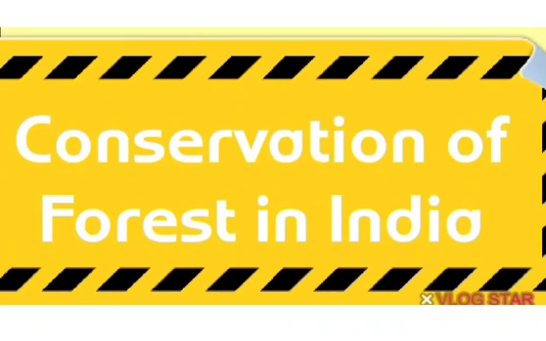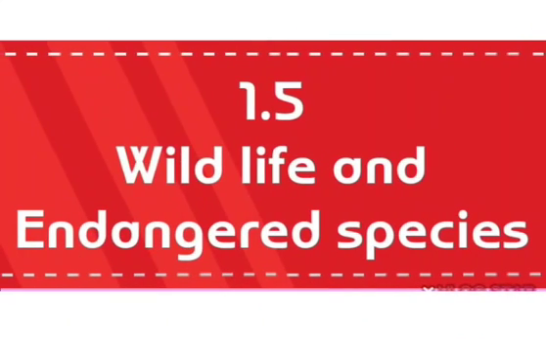Coming to the fifth point, that is wildlife and endangered species. You see, what do we mean by wildlife and endangered species? Animals and wildlife are one of the important forest resources because they provide many useful products and are an important source of government revenue.